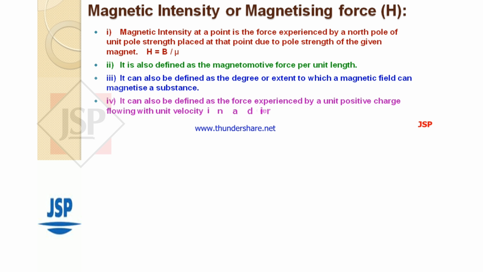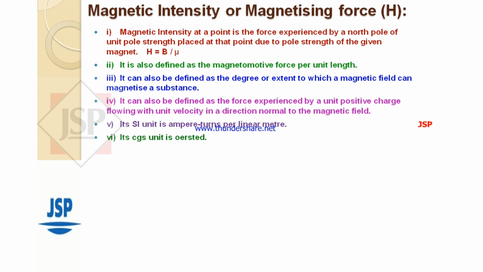Fourth, it can also be defined as the force experienced by a unit positive charge flowing with unit velocity in a direction normal to the magnetic field. Fourth, its SI unit is ampere turns per linear meter. Its CGS unit is oersted.